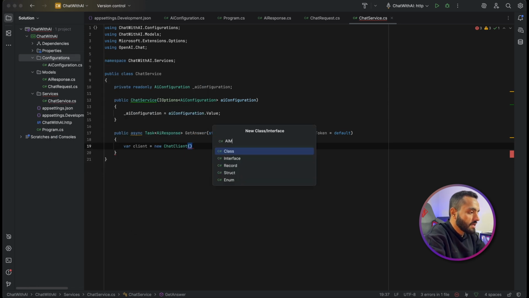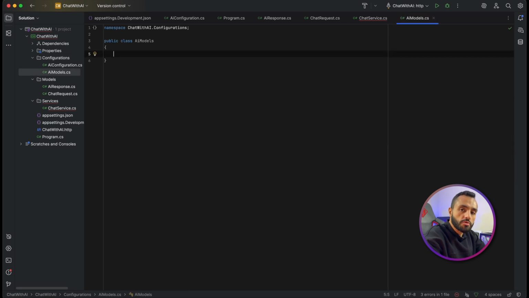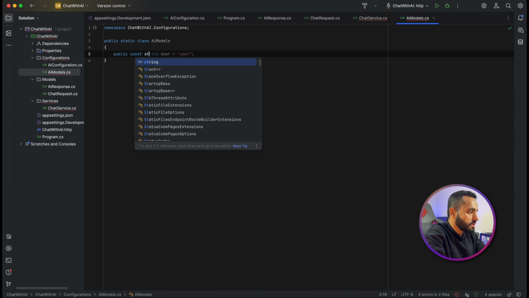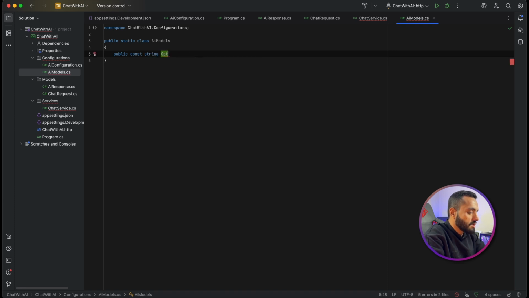I will name it as API AI models. It will help me in the future to switch between the models. I can have multiple models. As we can see in ChatGPT, you can choose between multiple models. Static public const string GPT 3.5 turbo, because it will be enough with our demo, and I will make it GPT-3.5 turbo like this.